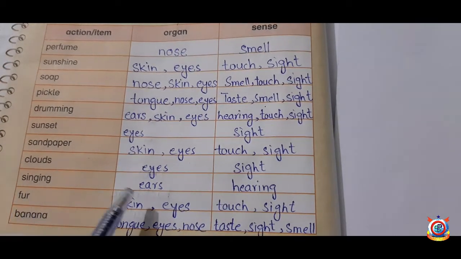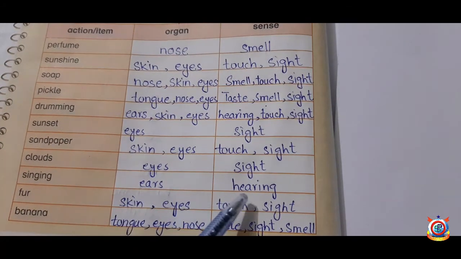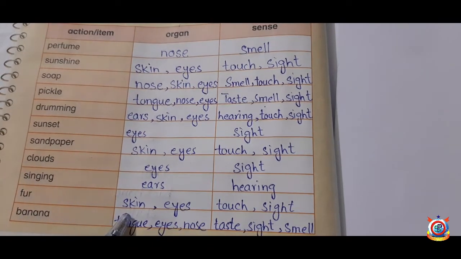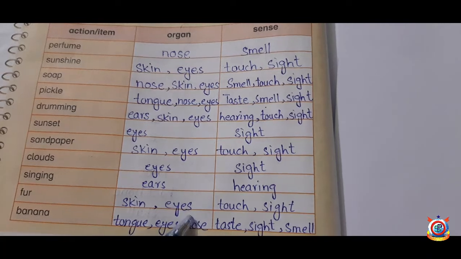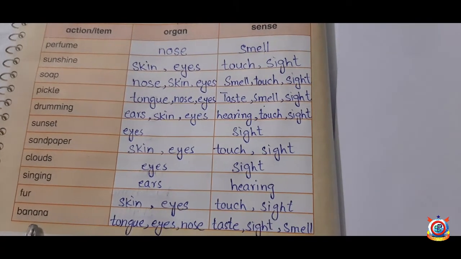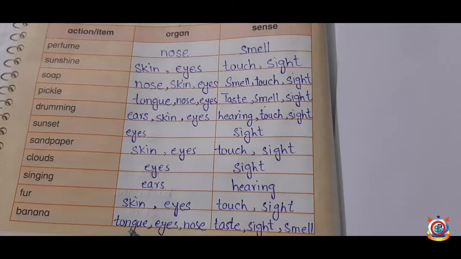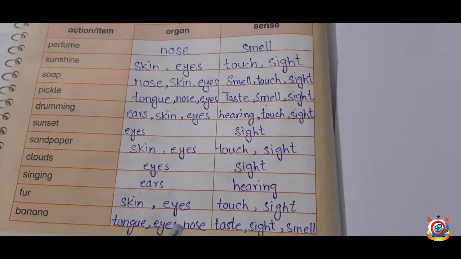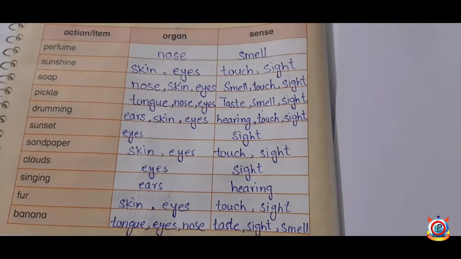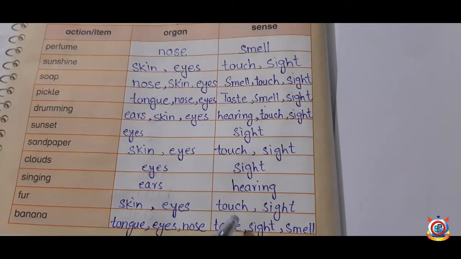Singing, ears and sense, hearing. Fur, skin and eyes, senses, touch and sight. Banana, tongue, eyes, nose and senses, taste, sight and smell.